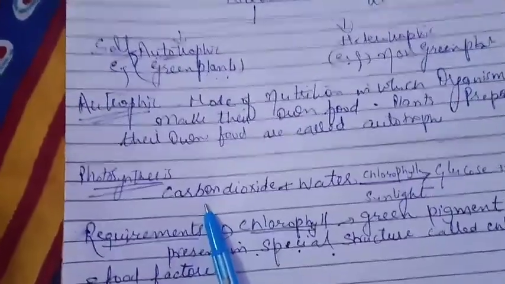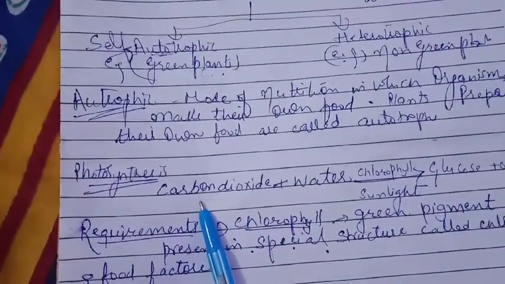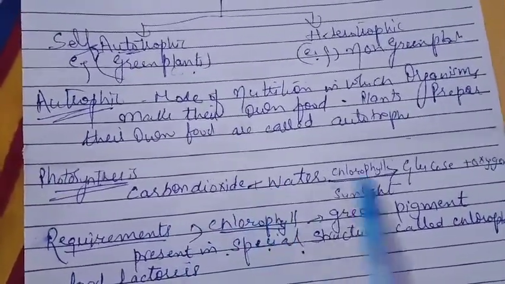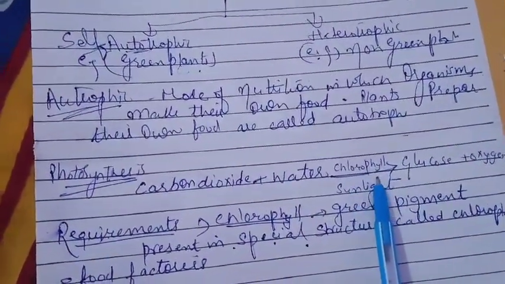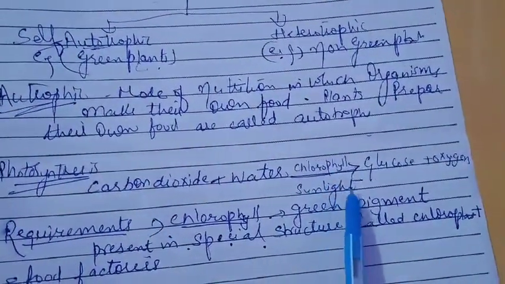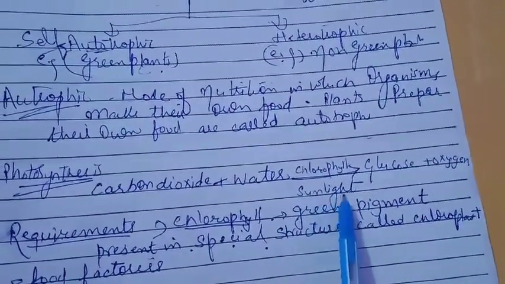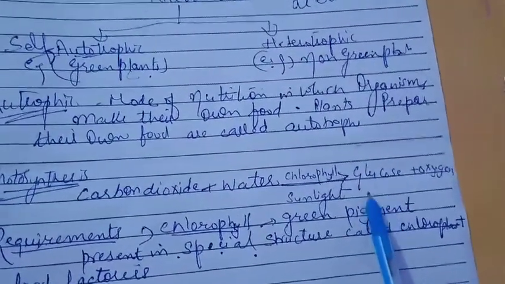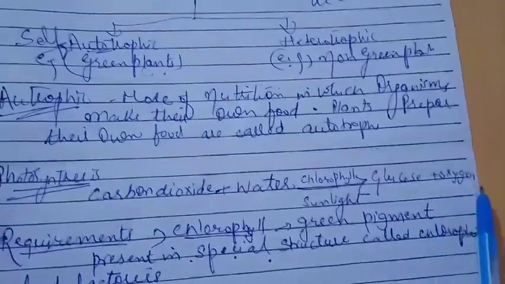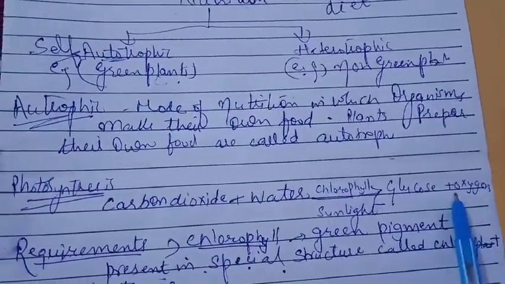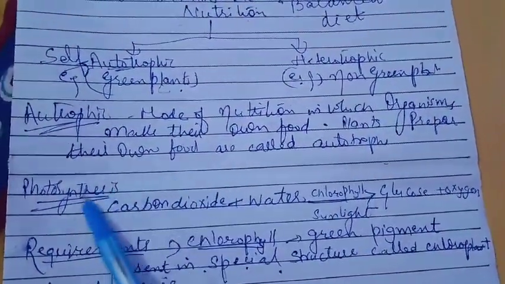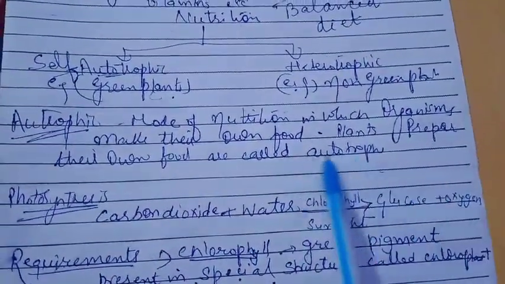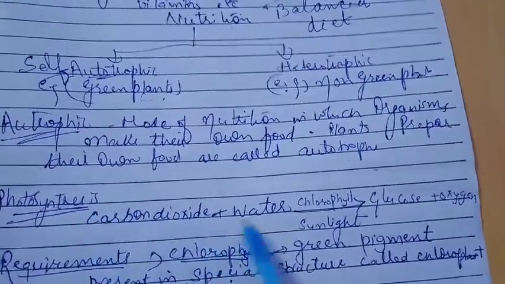They utilize carbon dioxide from the air, water from the soil, and sunlight. Carbon dioxide, water, chlorophyll, the green color pigment present in all leaves, and sunlight are essential for the process of photosynthesis, and the products formed are glucose plus oxygen. These are the major requirements. This whole is called the process of photosynthesis and the reaction, how it is carried out.